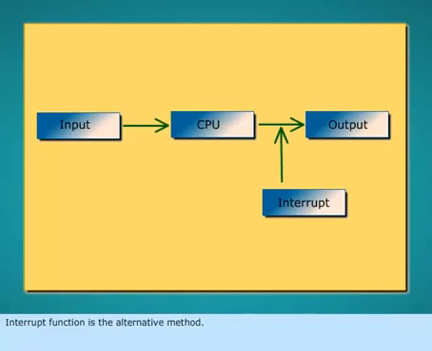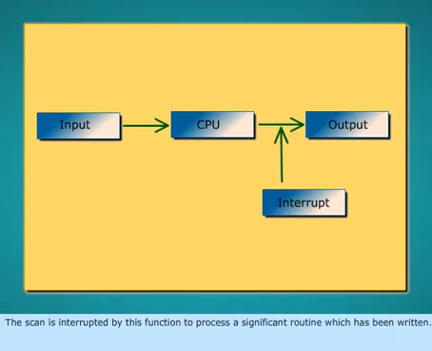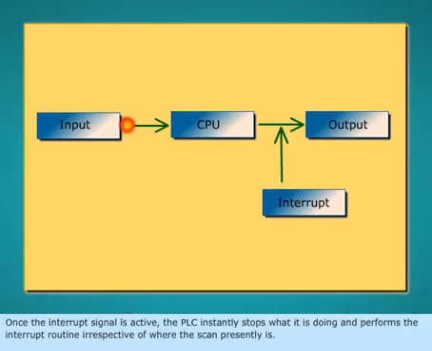Interrupt function is the alternative method. The scan is interrupted by this function to process a significant routine which has been written. Once the interrupt signal is active, the PLC instantly stops what it is doing and performs the interrupt routine irrespective of where the scan presently is.